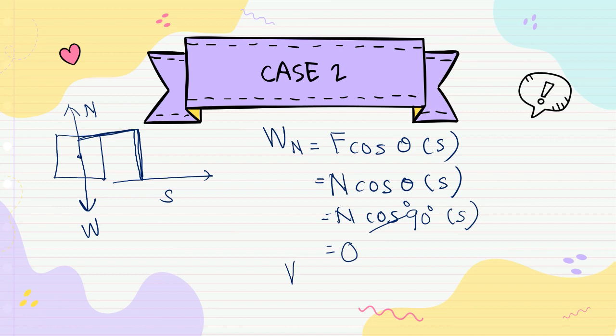Same goes for work done by the weight. The angle between weight and S is 90 degrees, so cos 90 is 0. Work done by weight is also 0.